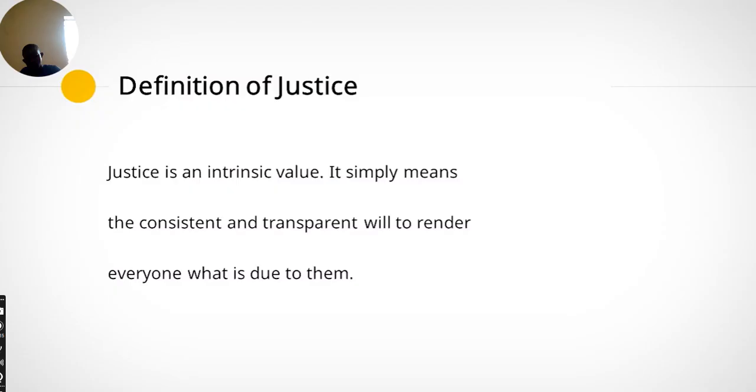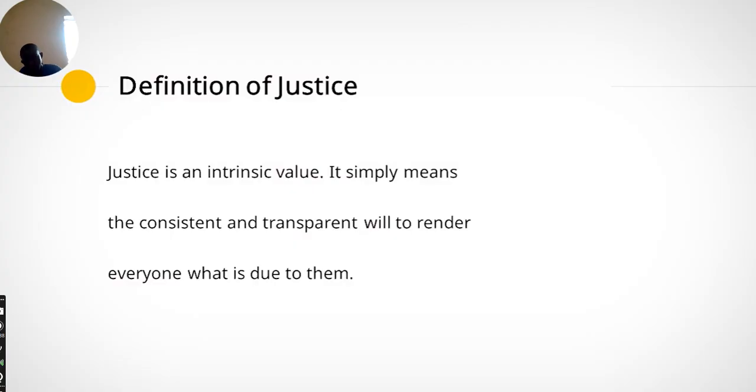And selflessness. Now we're looking at the definition of justice. I have in my notes: justice is an intrinsic value.